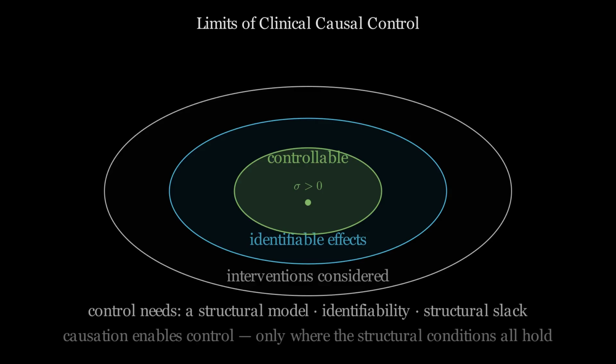Treating a non-causal biomarker fails the first condition. An unmeasured confounder in the data fails the second. A patient already at organ failure fails the third. The three conditions are not redundant. Each one is separately necessary. All three must hold for treatment to produce its intended effect.